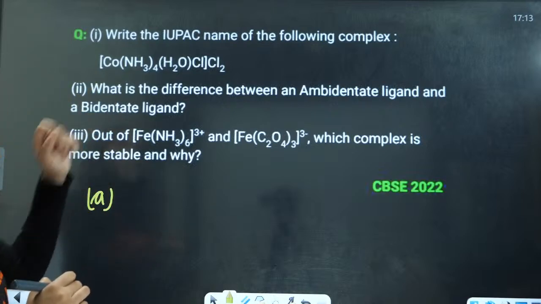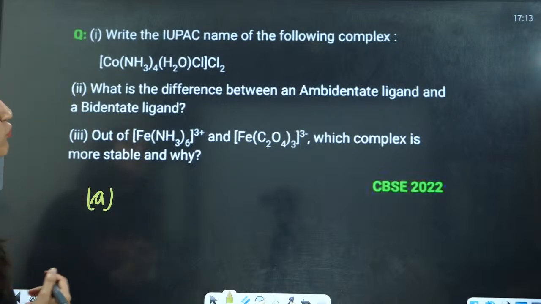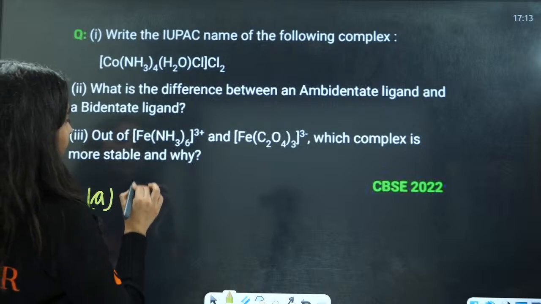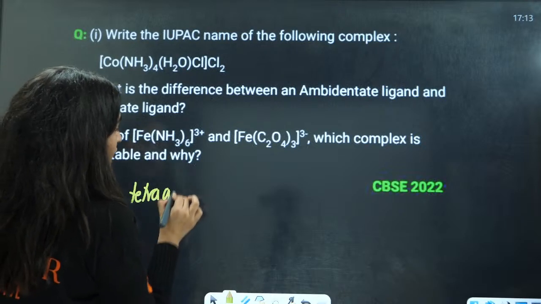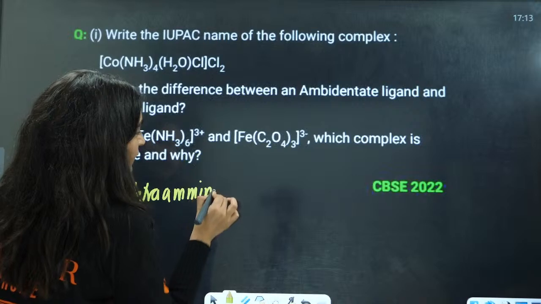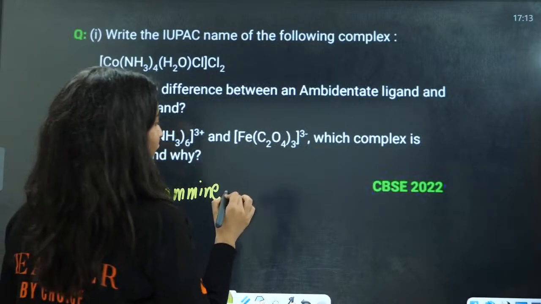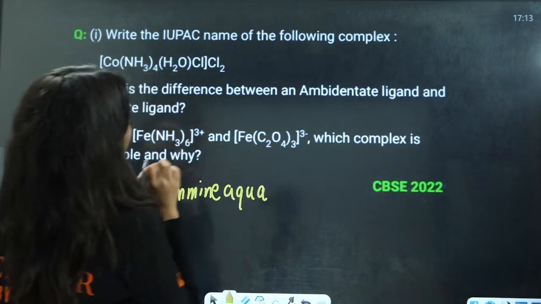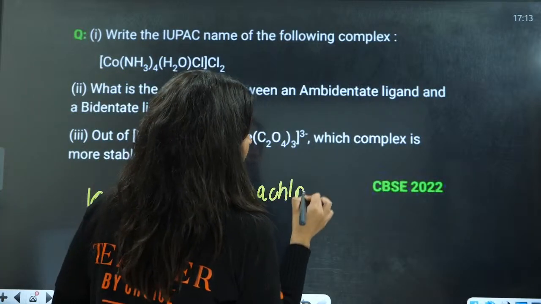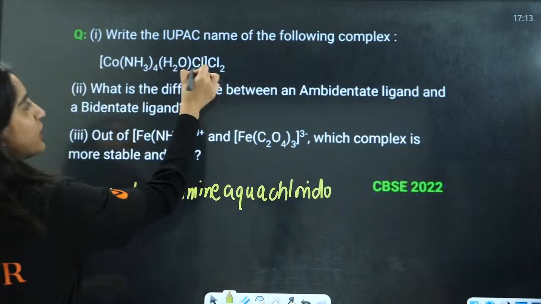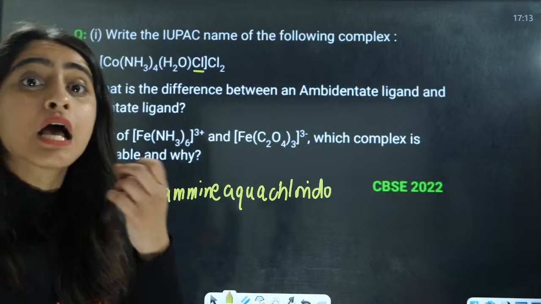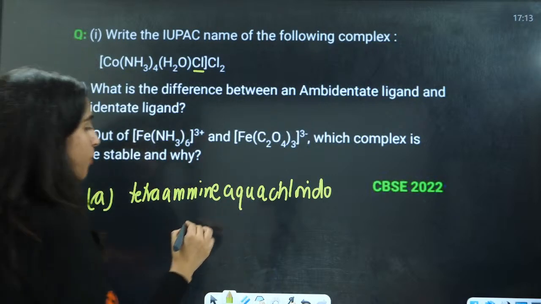Part A I am going to write it here. Firstly, the cation you have to write. That is tetraammine, ammine with double m. Then you have aqua, then you have chlorido. Because it is a negative ligand, that is why we will write it as chlorido. Next is cobalt.